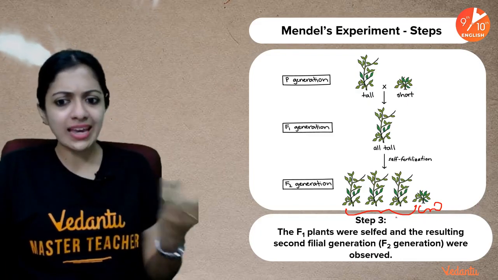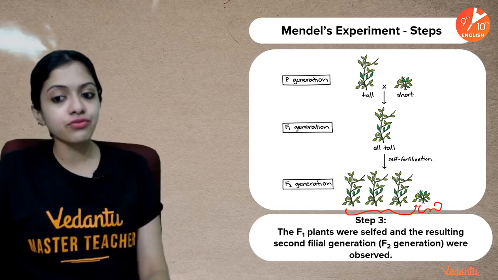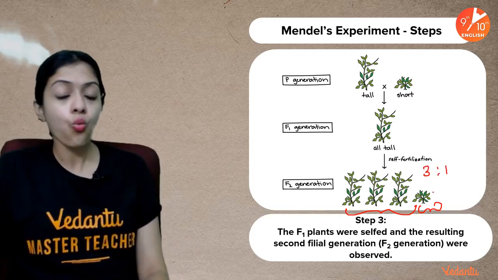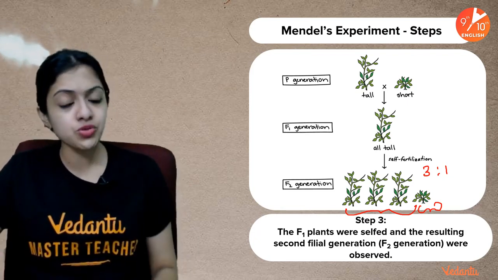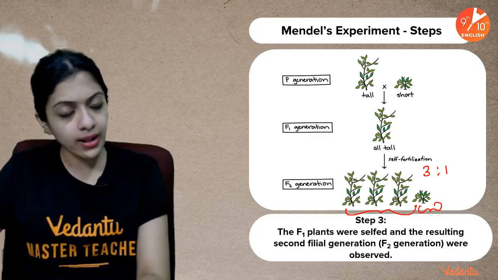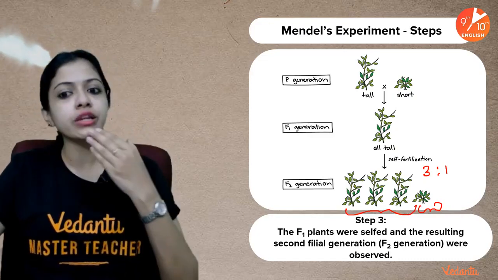Which means the ratio is 3:1, 3 tall to 1 short or dwarf. If there were 100 plants produced here, 75 of them were tall, 25 of them were short. So Mendel was absolutely shocked.